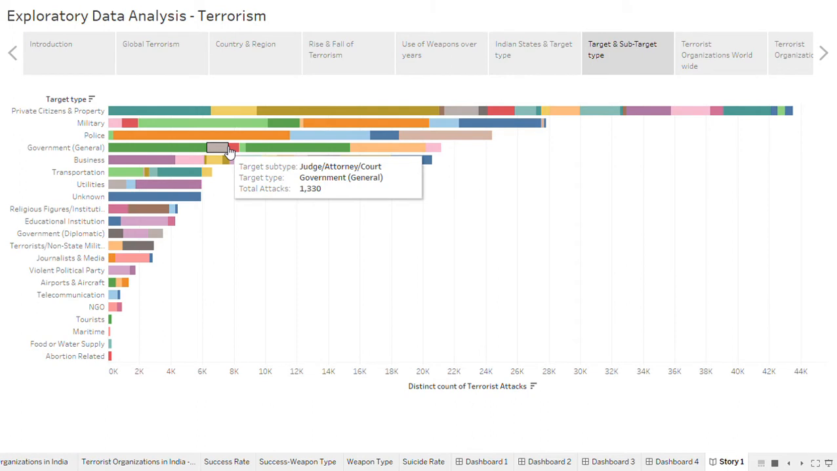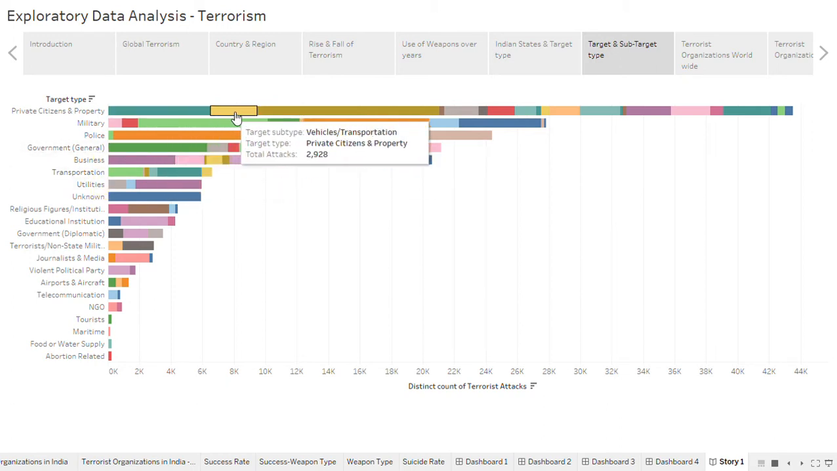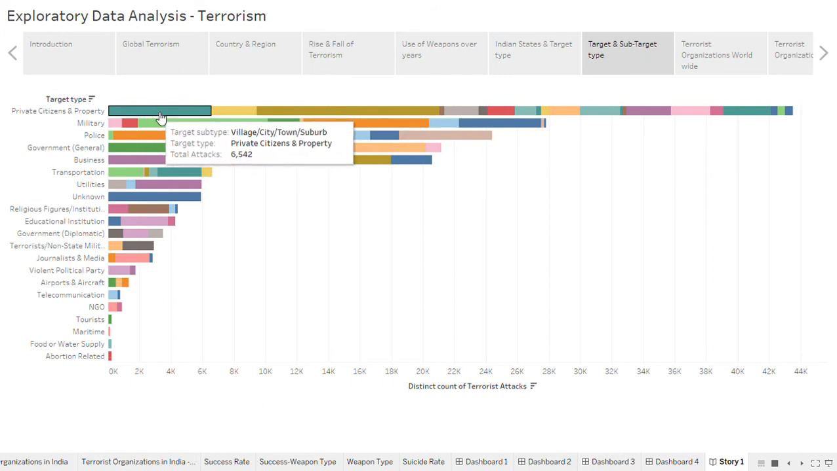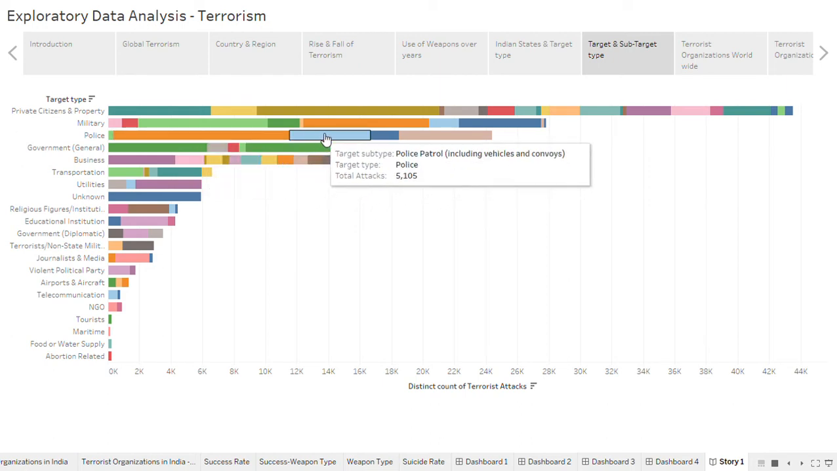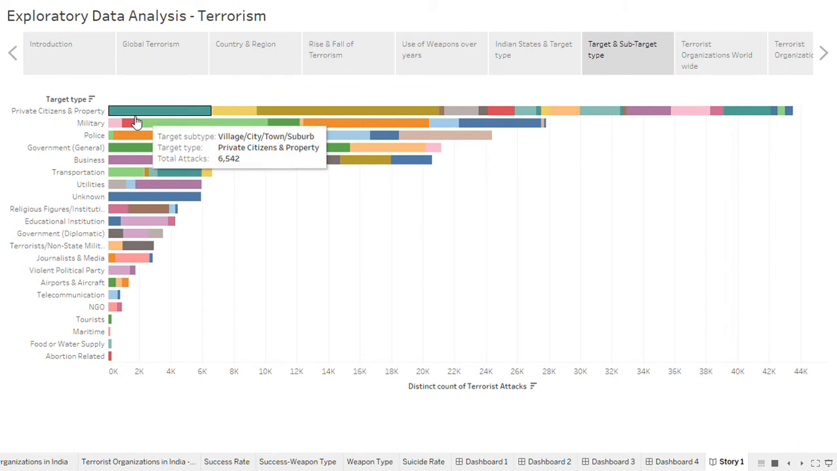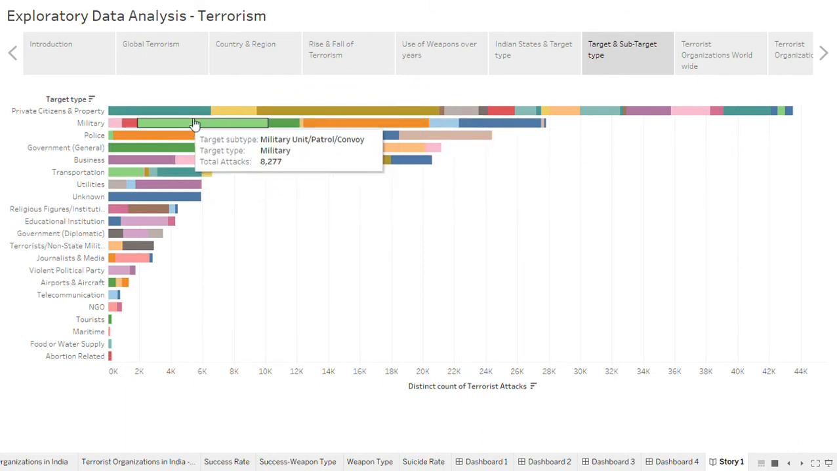These are the target types. Maximum, the largest targets are private citizens and property, then military, then police, then government, business, transport. And this color section shows the subtype. So here we can see in police, we can see police officers, then police patrol, police checkpoint. So this color shows the sub target, and on the y-axis we have plotted the target.